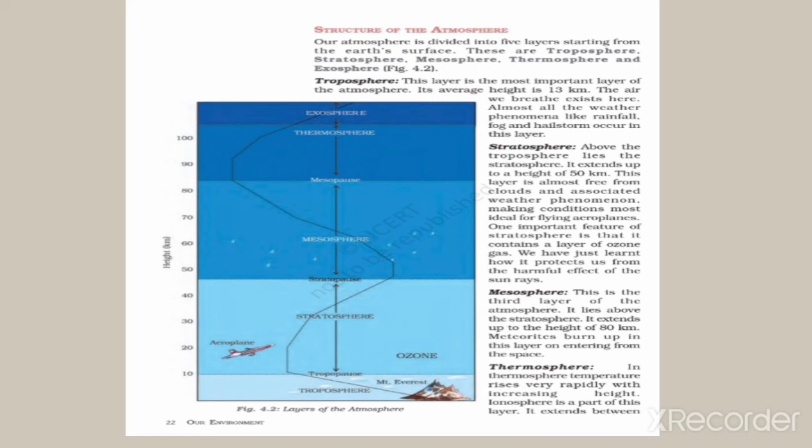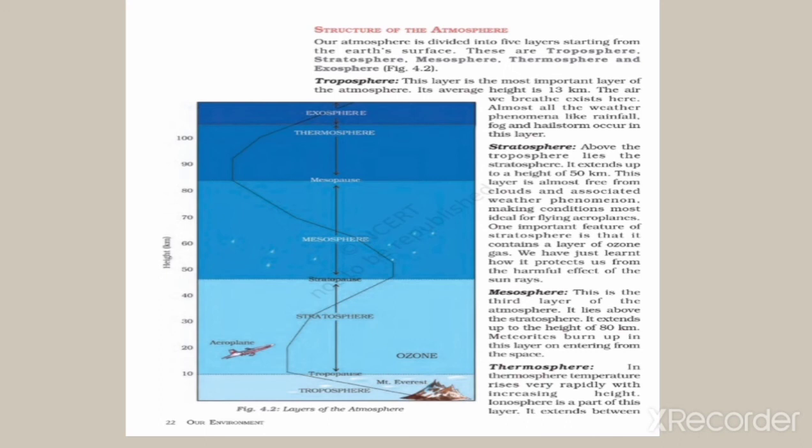Now let's move on to the third one, the mesosphere. The mesosphere begins at about 50 km and extends up to 80 km. Meteoroids burn up in this layer on entering from space. Next is the thermosphere.